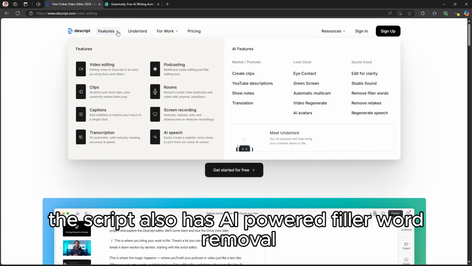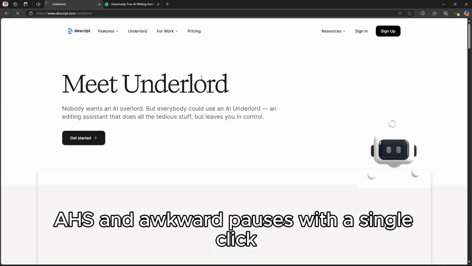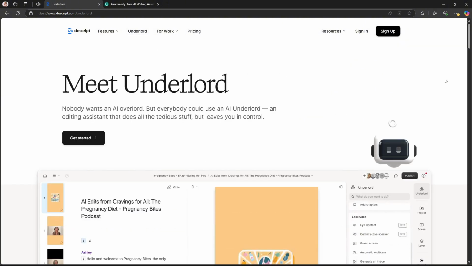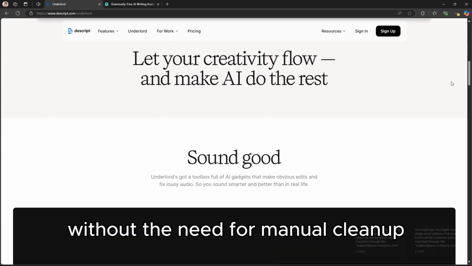Descript also has AI-powered filler word removal, which eliminates ums and awkward pauses with a single click. This makes audio sound much more professional without the need for manual cleanup.